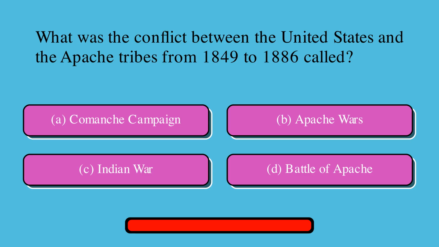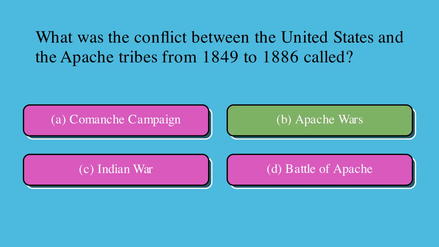What was the conflict between the United States and the Apache tribes from 1849 to 1886 called? Is it A. Comanche Campaign, or B. Apache Wars, or C. Indian War, or D. Battle of Apache? Correct answer is B. Apache Wars.